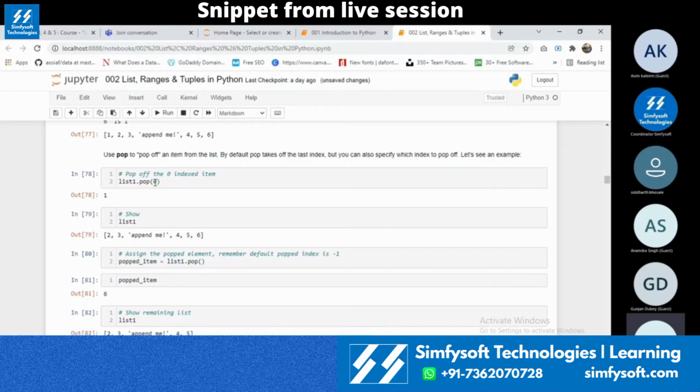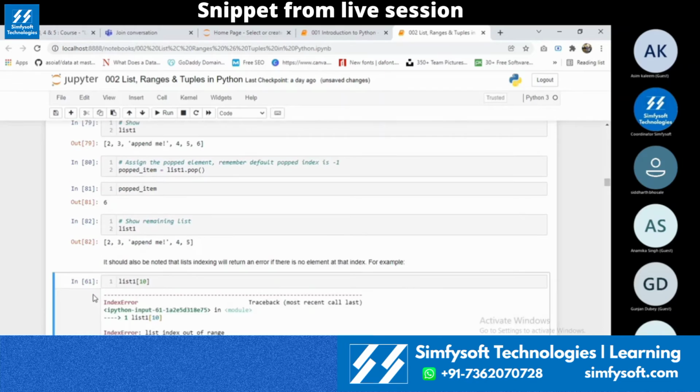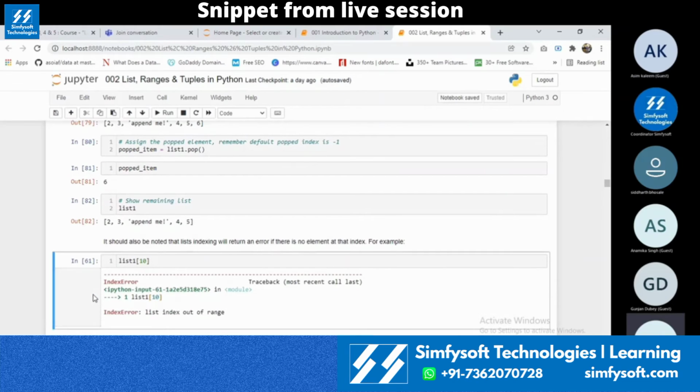If I'm giving an index, whatever value is in that index, it will remove. If I'm not giving a value, it will remove whatever object is present at the end of the list. That is the pop function. This I already showed you guys.